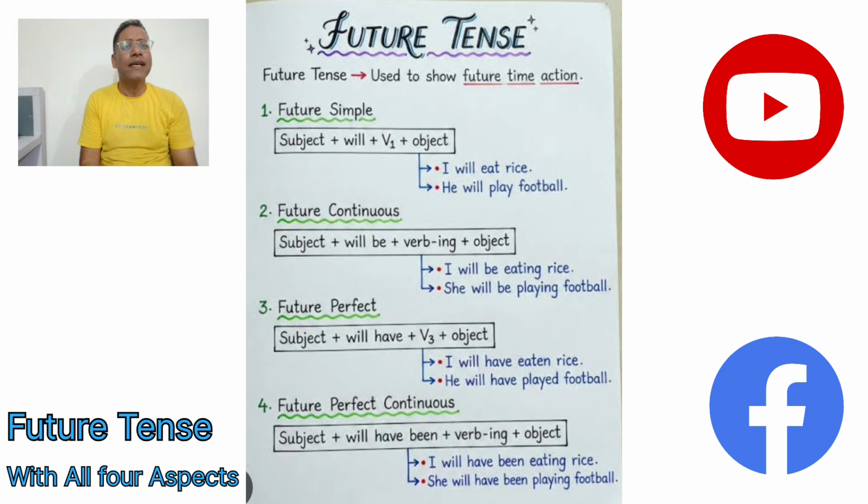Likewise, in our next example, where we have another subject, we say he will play football. We have he as third person singular subject, where we don't have any kind of special usage of the third person singular subject. That only works in the present tense formation.